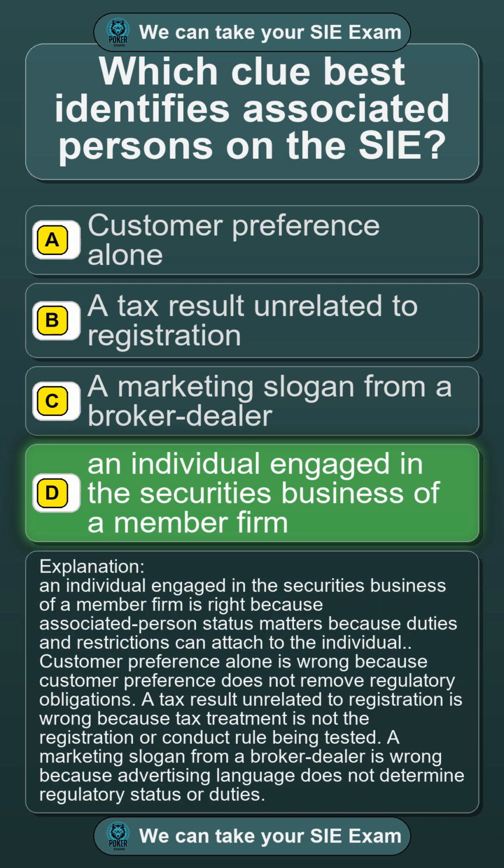An individual engaged in the securities business of a member firm is right, because associated-person status matters because duties and restrictions can attach to the individual. Customer preference alone is wrong because customer preference does not remove regulatory obligations. A tax result unrelated to registration is wrong because tax treatment is not the registration or conduct rule being tested. A marketing slogan from a broker-dealer is wrong because advertising language does not determine regulatory status or duties.